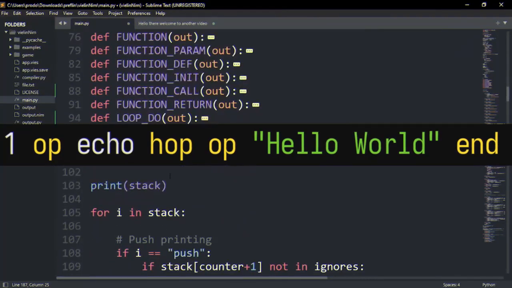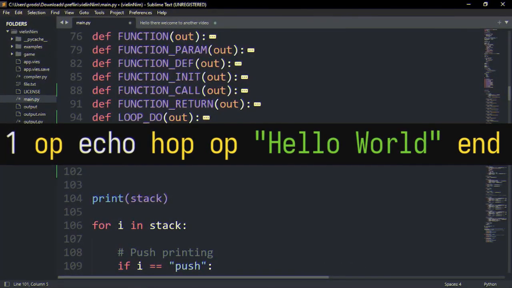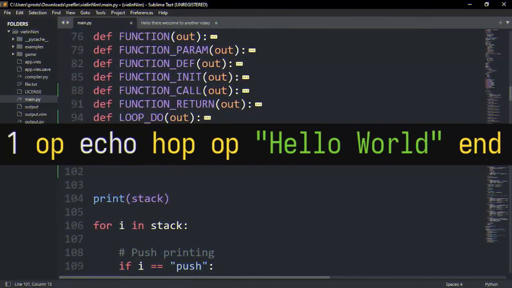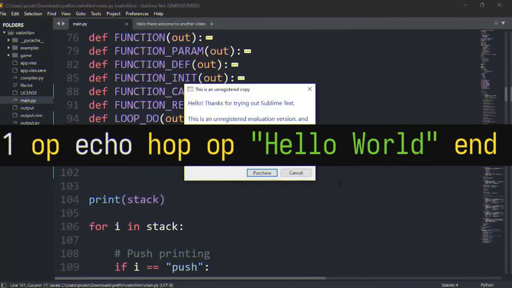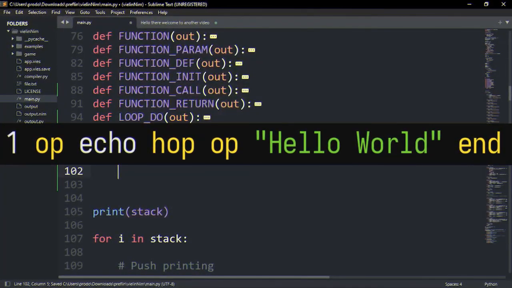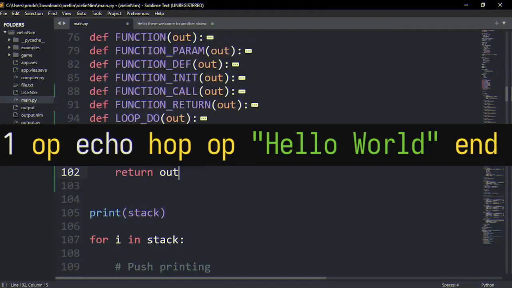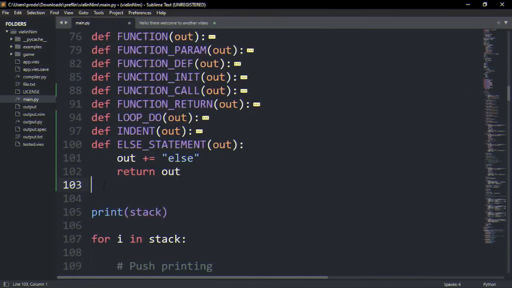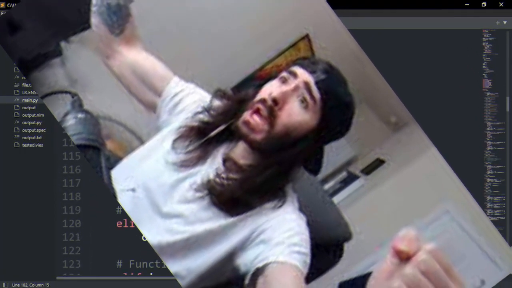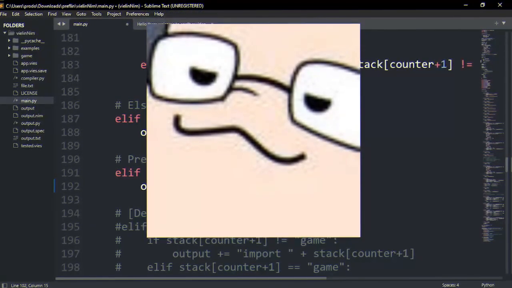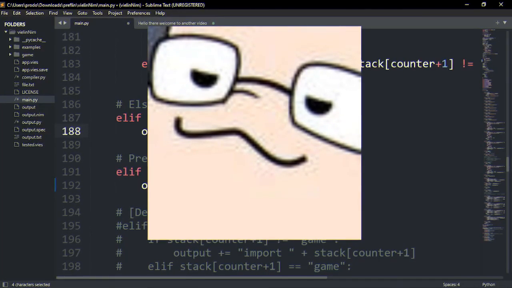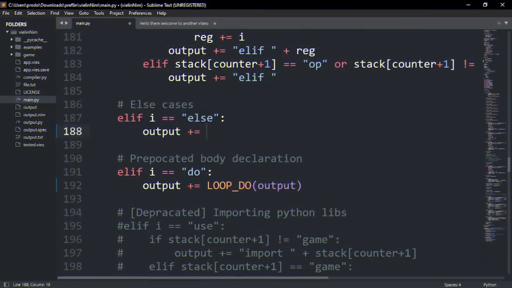Let's say there is something missing or there is a bug in my language. The people using the language don't have to wait till I fix it. They can just force the output and make their programs work anyway, so it's basically a really cool thing. This was a great and fun project, and I'm going to make more videos on it and go into more depth and program with my language. So please do let me know what you think and whether I should continue making videos like these.